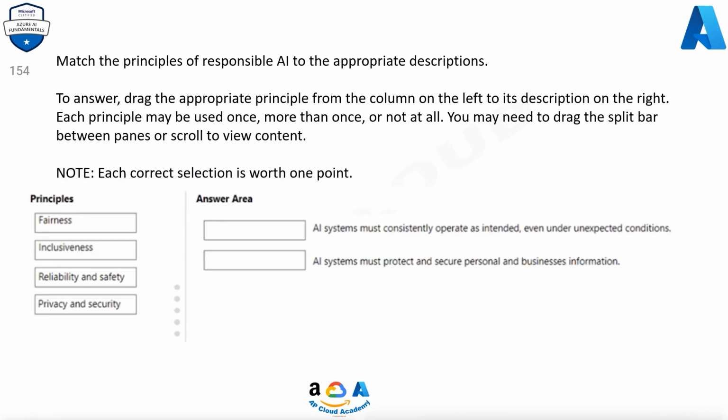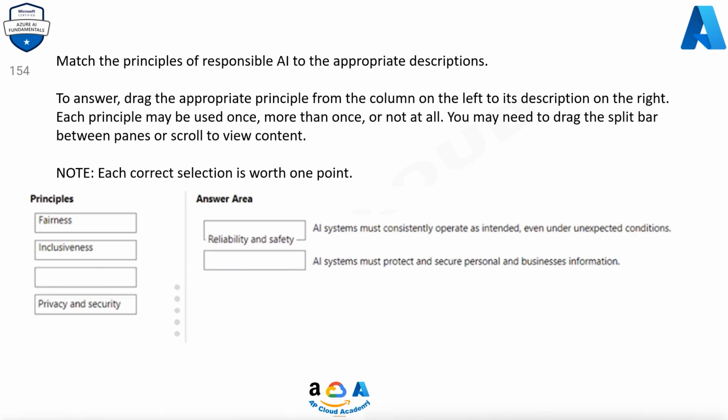154. Match the principles of responsible AI to the appropriate descriptions. To answer, drag the appropriate principle from the column on the left to its description on the right. Each principle may be used once, more than once, or not at all. You may need to drag the split bar between panes or scroll to view content. Note, each correct selection is worth 1 point. Principles. Fairness. Inclusiveness. Reliability and safety. Privacy and security.